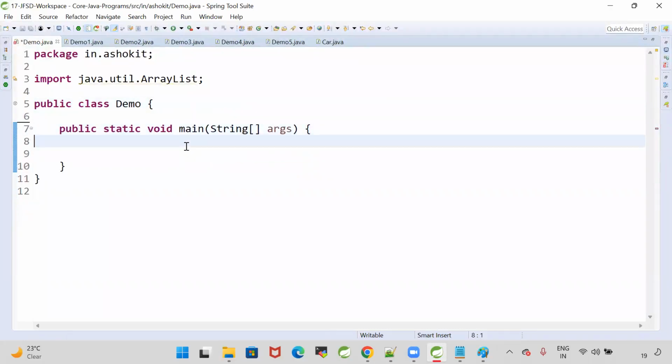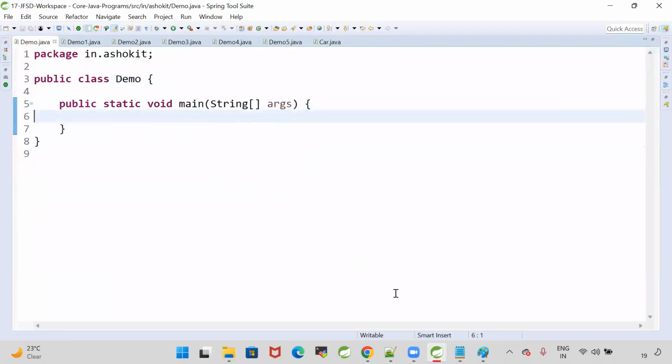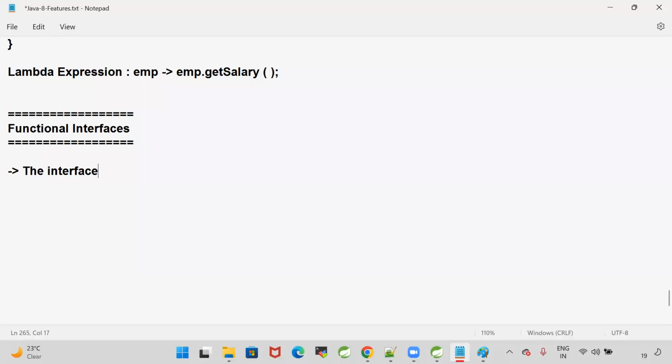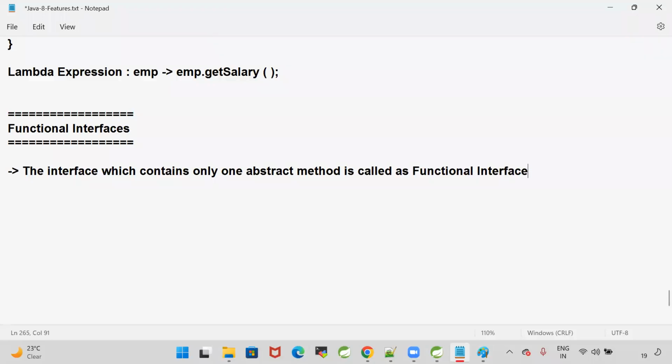To call the Lambdas in Java, functional interfaces got introduced. What is the meaning of functional interface? The functional interface concept is available in Java. The interface which contains only one abstract method is called a functional interface.